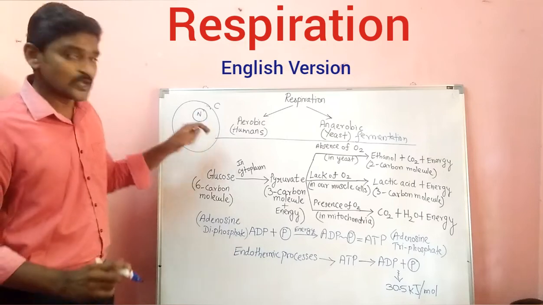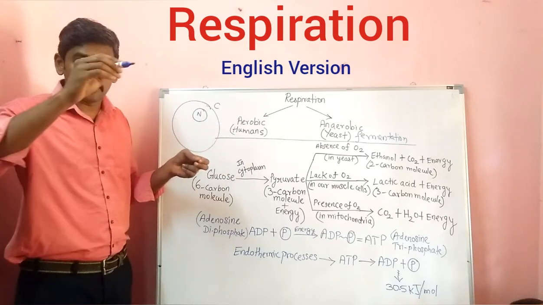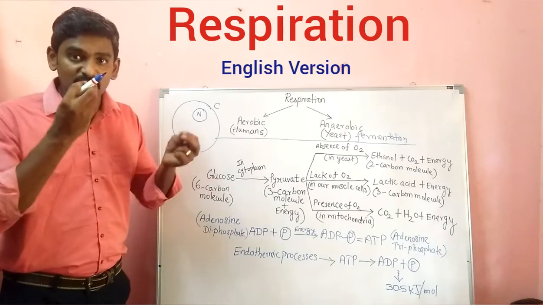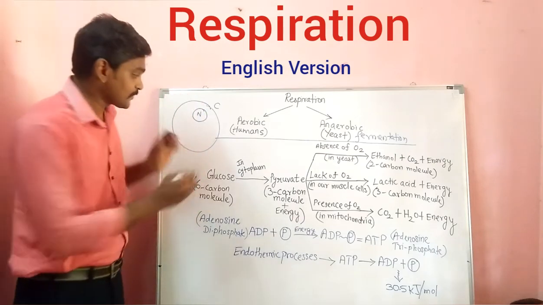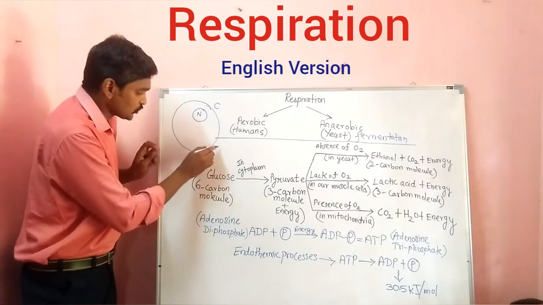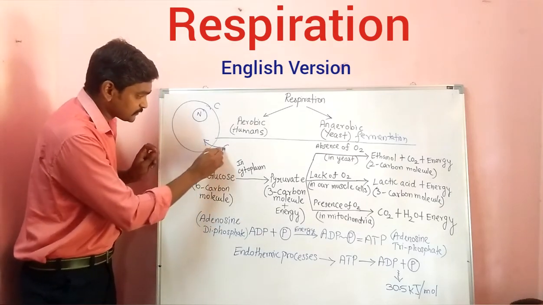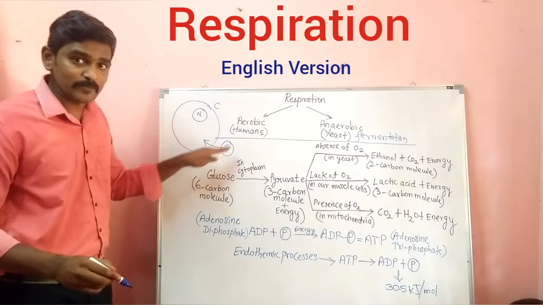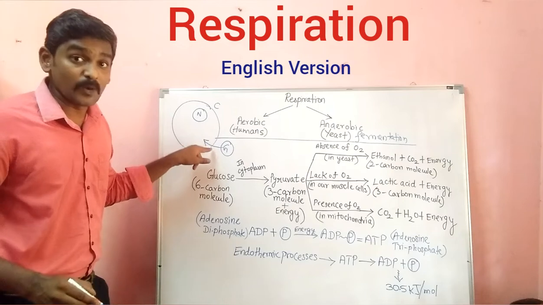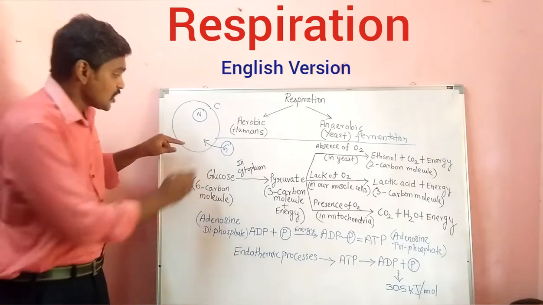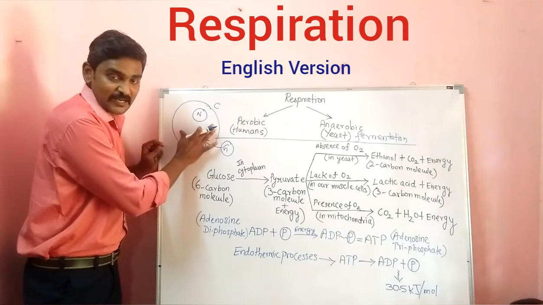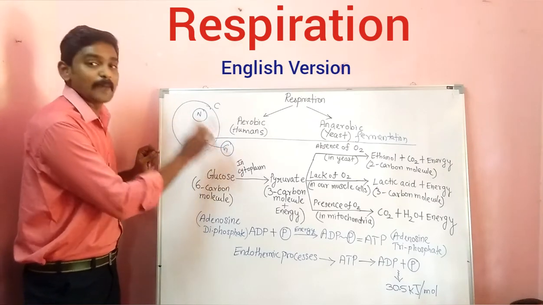Then what happens? Through the blood, the glucose from the food we are taking will be taken. For example, I am drawing a single cell; for all the cells, a similar thing will be happening. So the glucose will be supplied to all the cells. Where will it enter? Through the plasma membrane, the cell membrane, the glucose will enter into the cytoplasm of the cell. So in the cytoplasm, what will happen to the glucose?